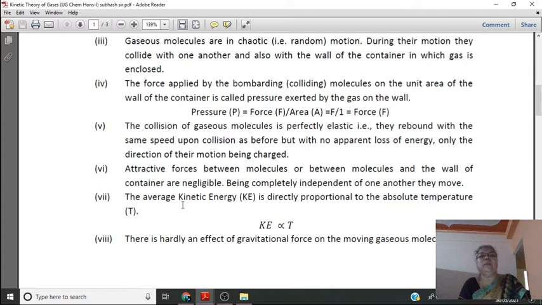Suppose our gas molecule has velocity v and mass m, then the kinetic energy of the gas molecule is given by 1/2 mv².